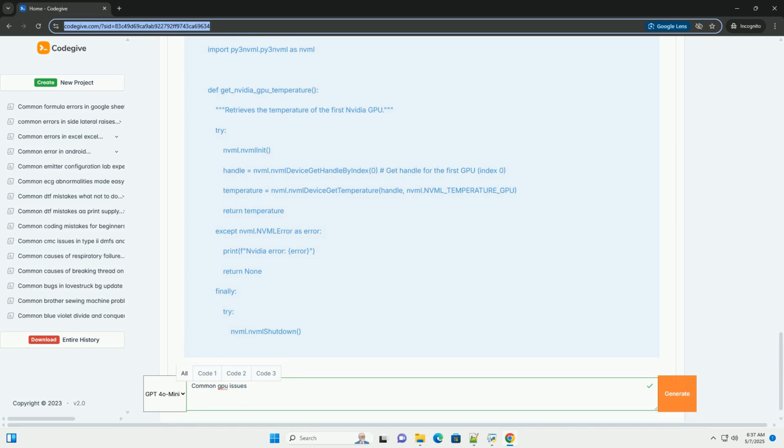Artifacts. These are visual anomalies that appear on the screen, often indicating VRAM problems or overheating. Crashes. The system suddenly freezing or displaying a blue screen, BSOD on Windows, can be caused by GPU errors. Performance degradation. The GPU performs slower than expected, especially in games or graphics-intensive applications. No display. The monitor doesn't receive any signal from the GPU.